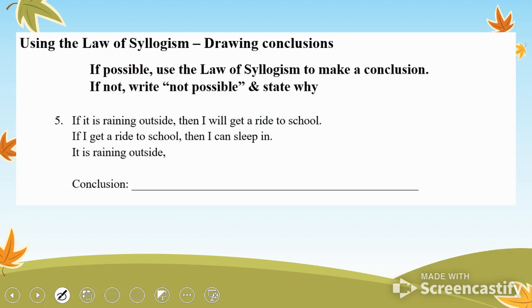So now let's make our own conclusion, right? If it's raining outside, I will get a ride to school. If I get a ride to school, then I can sleep in. It is raining outside, so what can I conclude? I can sleep in. Purple, green, green, blue, purple, blue.